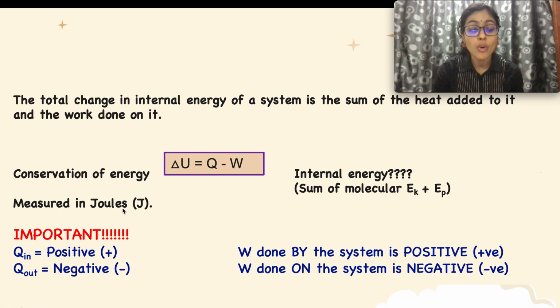The most important thing that you have to know is when Q will have a positive sign or a negative sign, and when work will have a positive sign or a negative sign. When it is Q in, the sign has to be positive. When it is Q out, it has to be negative. When work is done by the system, the sign that you have to use is positive. When work is done on the system, the sign has to be negative.